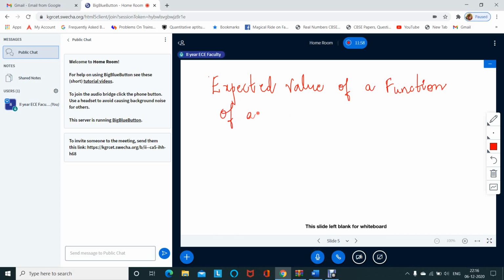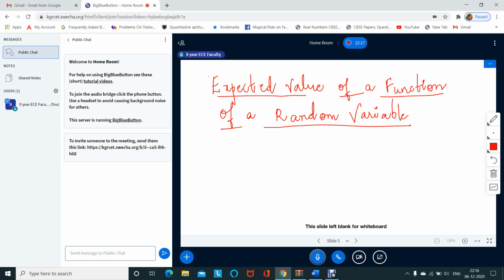Whenever a random variable is given, we can calculate by the previous formula, that is expected value of a continuous random variable and expected value of a discrete random variable.